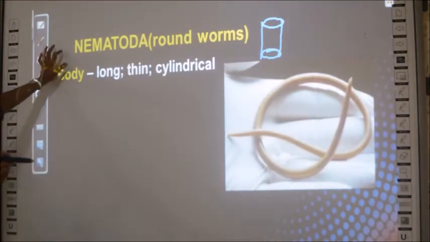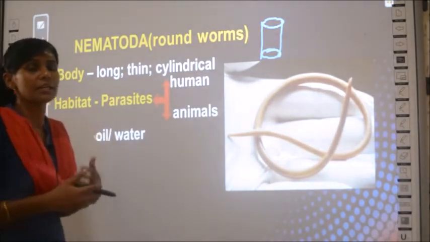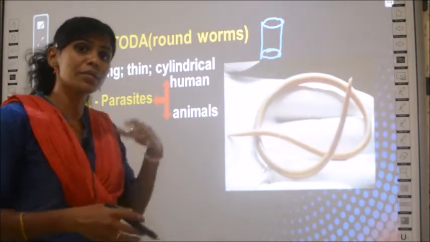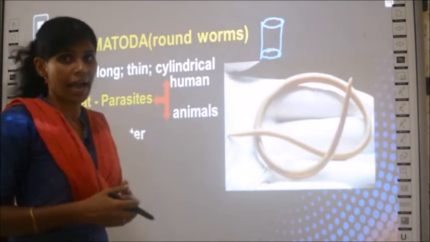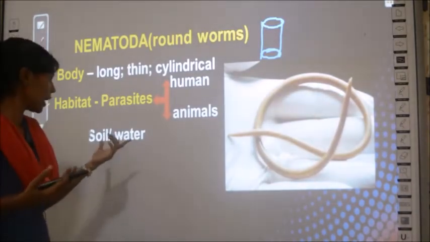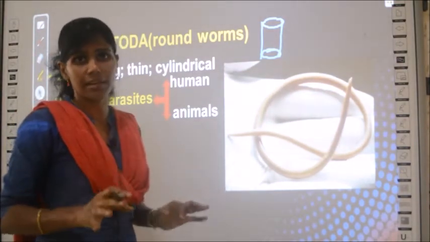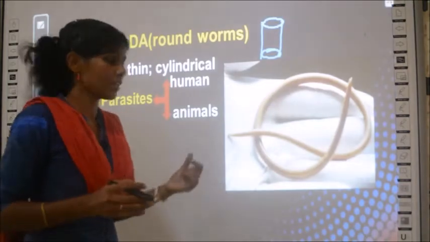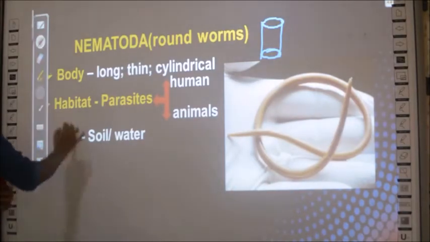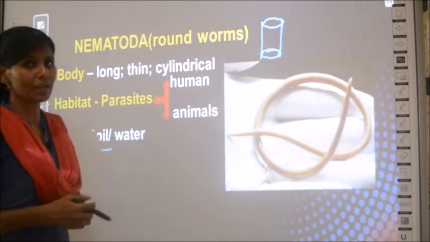Then what are the other properties of nematodes? The habitat: like the Platyhelminthes, they are either parasites. Parasites means they will live in the intestine of some other organism like human beings or animals. And sometimes they also live in soil and water. In all other groups we have studied, they don't live in soil at all, right? All of them were aquatic. This nematode group alone can live in soil. So they can live in soil as well as water, and as parasites in humans and animals.